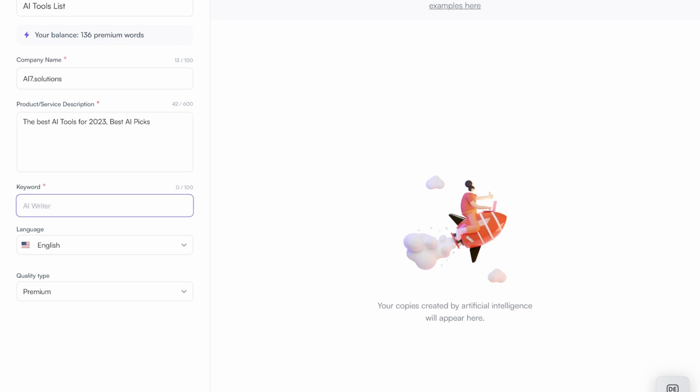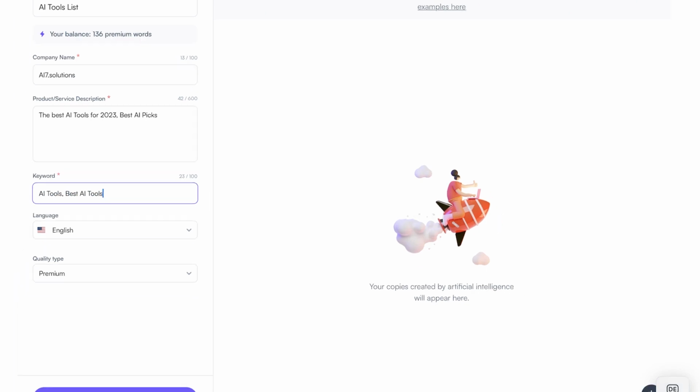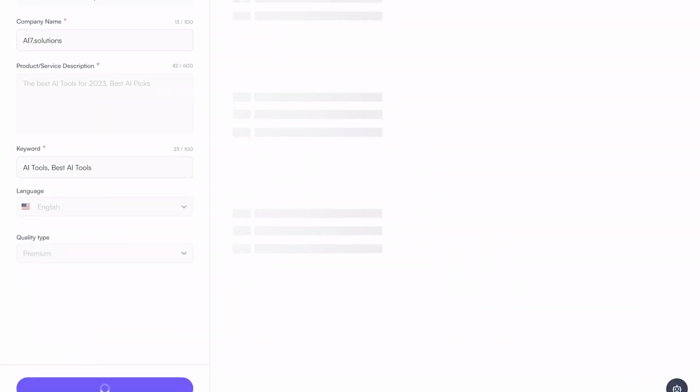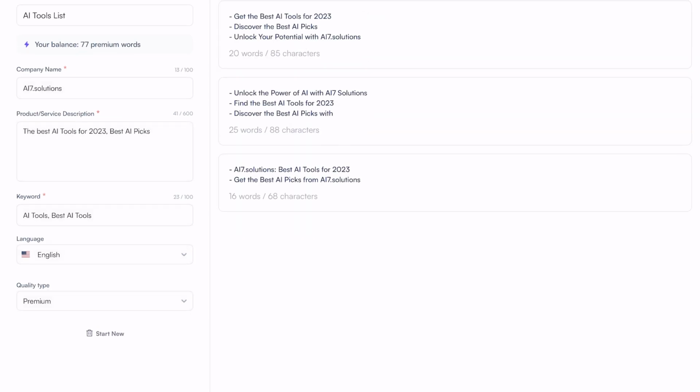So the keywords can be AI tools, best AI tools, English, and premium quality. I just leave it like it is. I click on generate, and it will generate, I think, 369 titles that I can use in my AdWords. The thing I don't like with that is, why doesn't it just generate the descriptions for me as well?